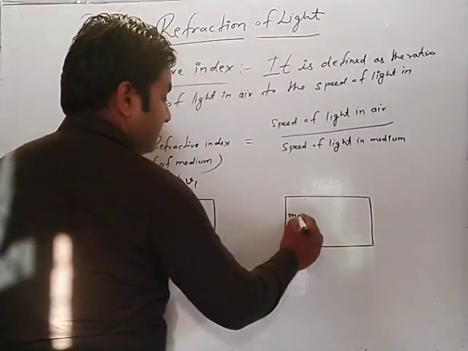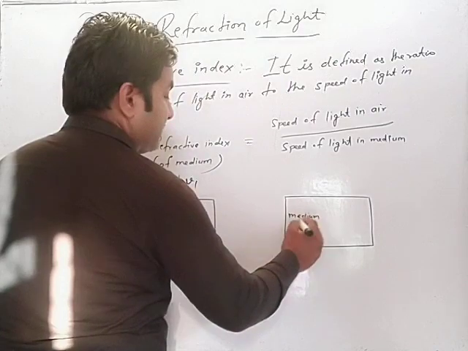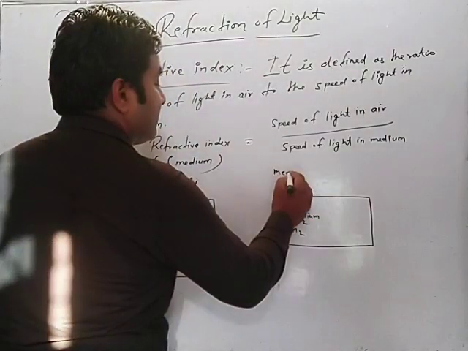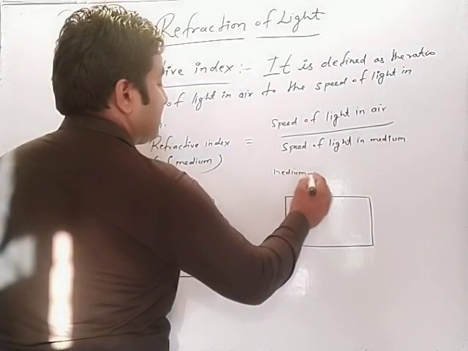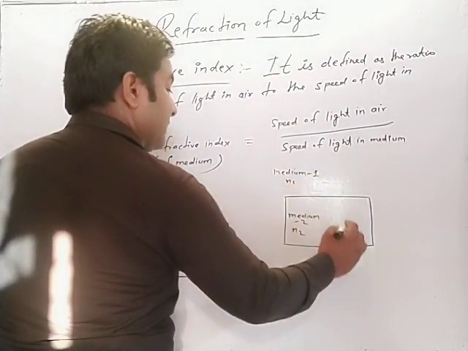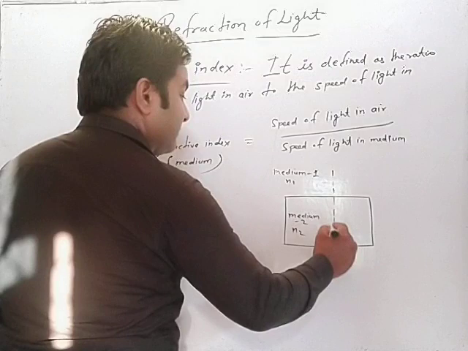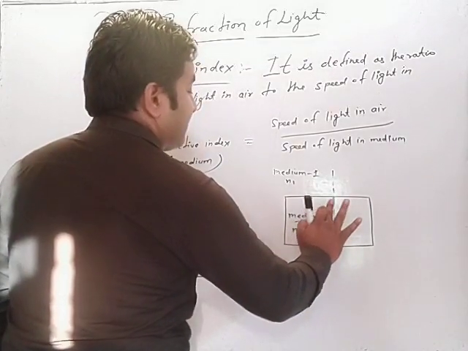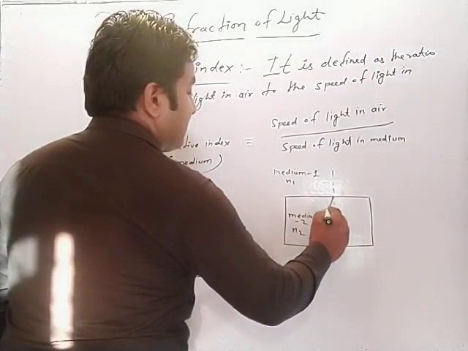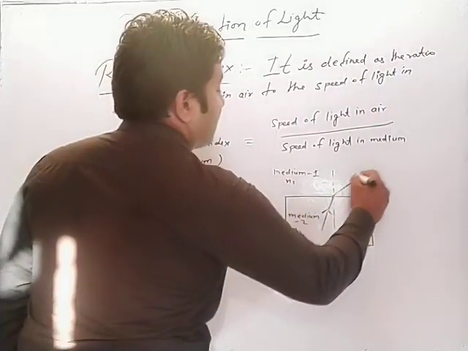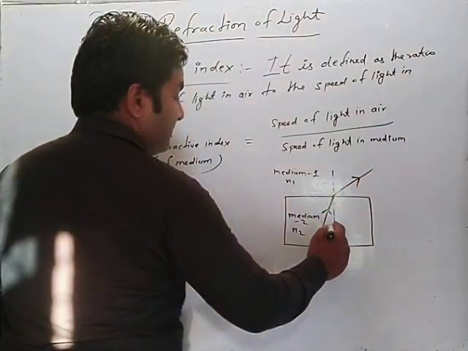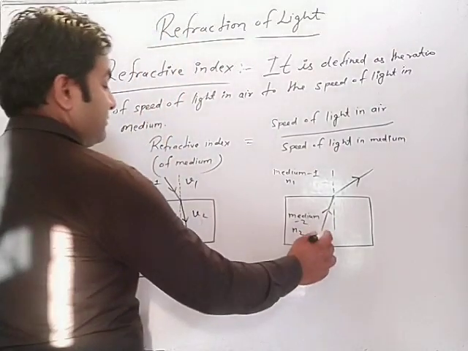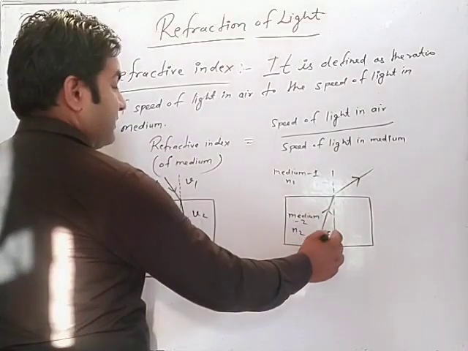Medium 2 here, medium 2 refractive index n2, medium 1 refractive index n1, and the light rays just coming from denser medium and after refraction going through rarer medium. Then if speed here, that is in medium 2, if speed is